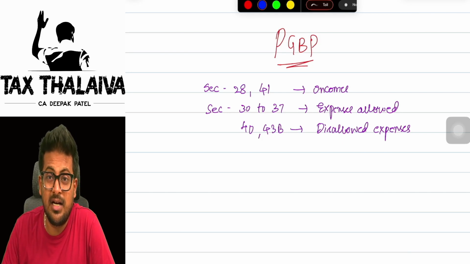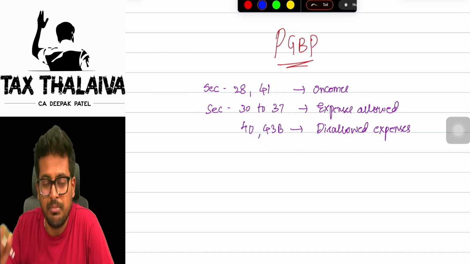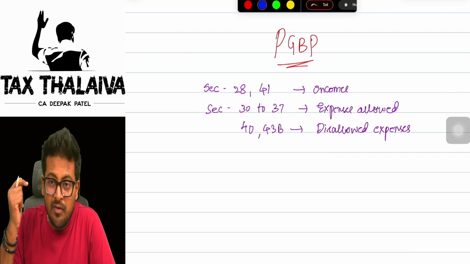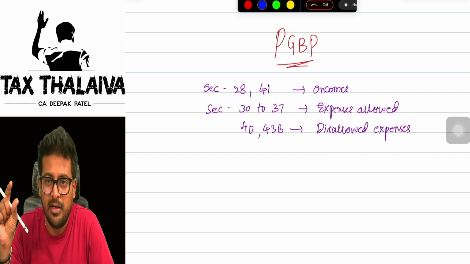Hi guys, let's start our discussion on profit and gains from business or profession. This is a very important topic. The first question in your question paper you will see is from this topic only. This is the backbone of CA Inter income tax. Are you getting it?